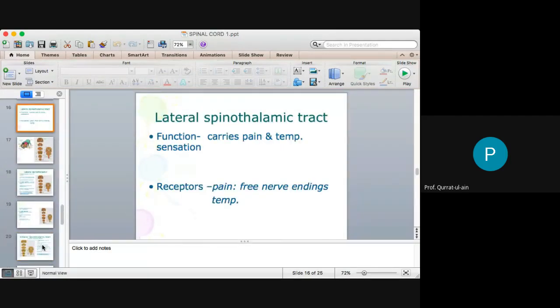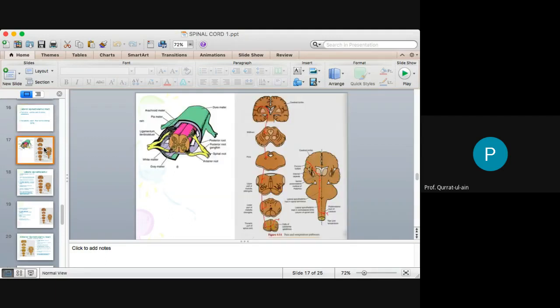The Meissner's and Merkel's discs are responsible for carrying this. The lateral spinothalamic tract is responsible for pain and temperature sensation, and this is carried by the receptors, which are the free nerve endings. Example is just a pin prick. If we take an example that your finger has been pricked, the pain will travel through the free nerve endings.